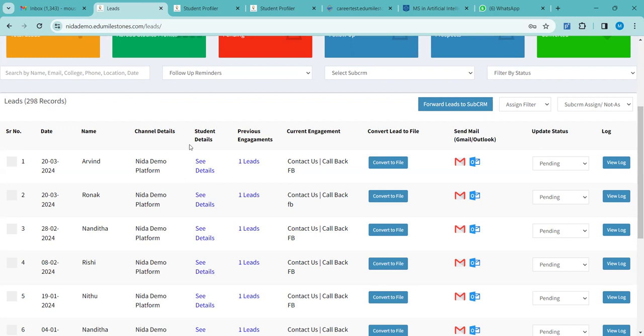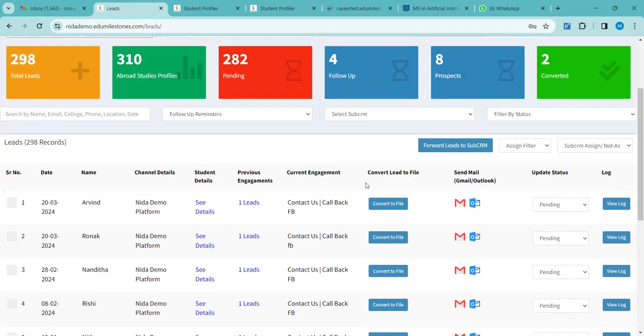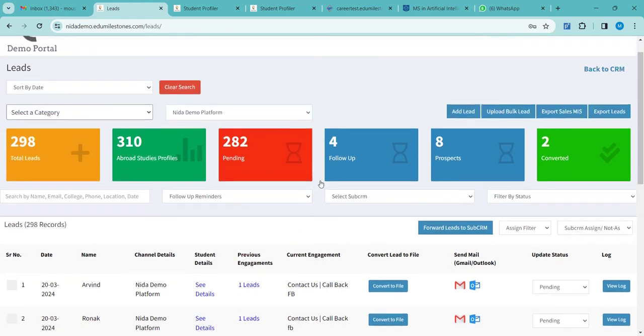Ma'am, from our end, we will do it. But if this same situation occurs on the client's end, on the student's end, then what will happen? Then there will be no problem. It is only in the CRM. In your CRM, it is not taking. Not for the student's page. There can be two students with similar names. We are taking up the students' profiling of their own through the link, so there will be no issues.